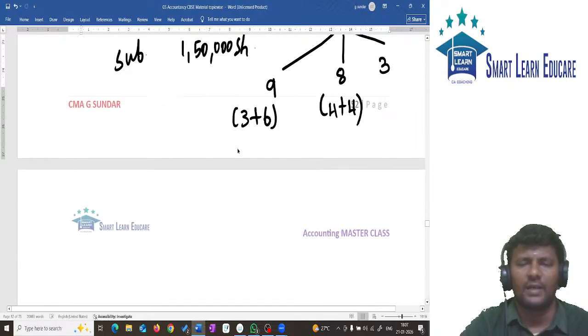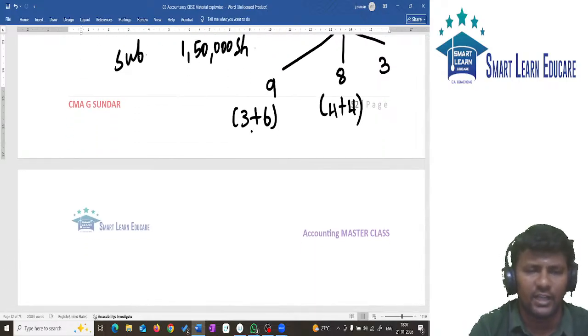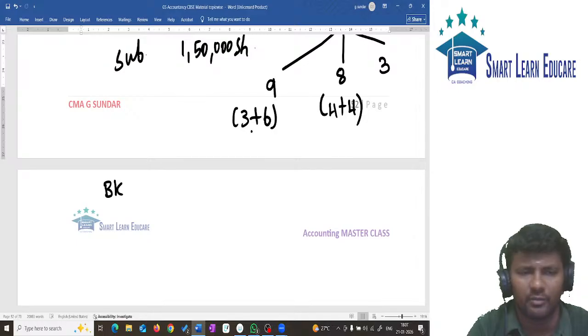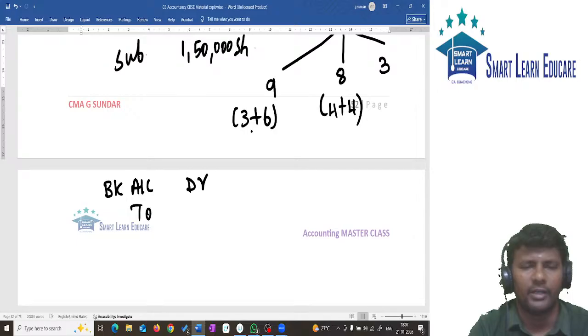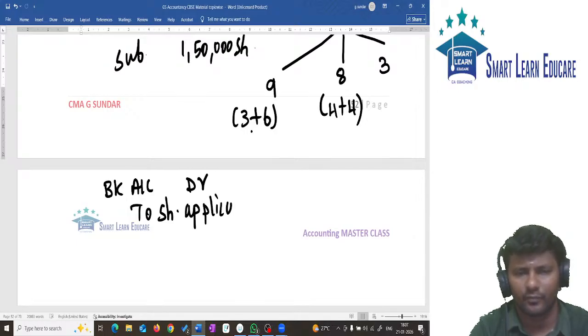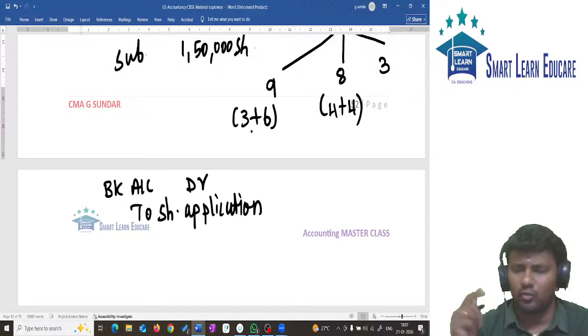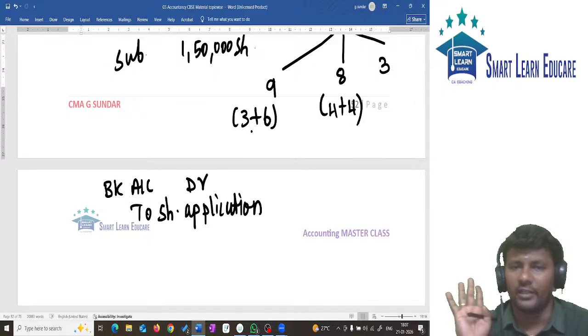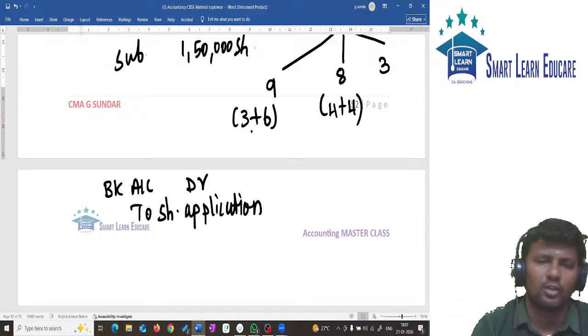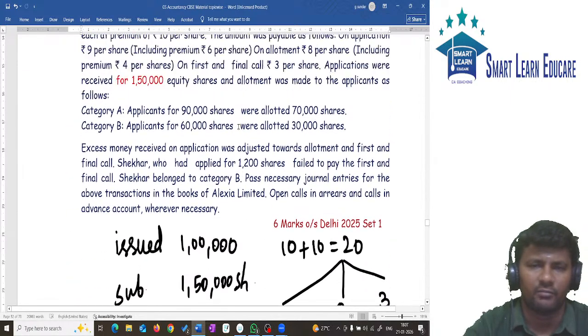Now we will start passing journal entries. First entry, application entry. What is the entry? Bank account debit to share application. Solve the full sum along with me. Only then you will get the full grip. If you just keep watching, you will not understand. First entry, bank account debit to share application.